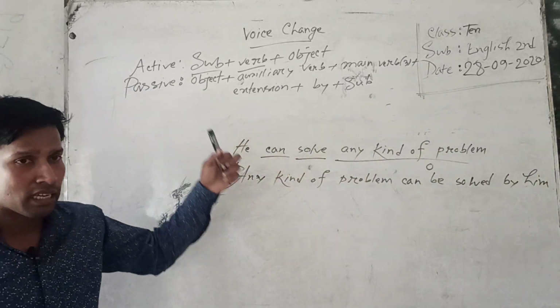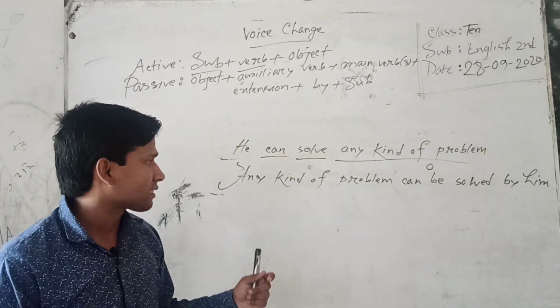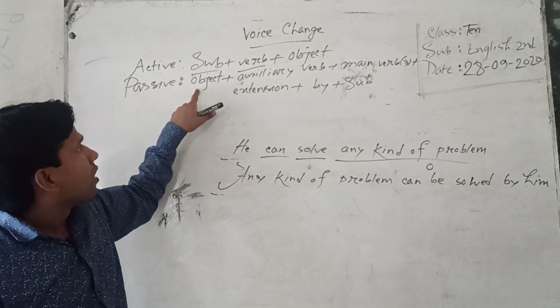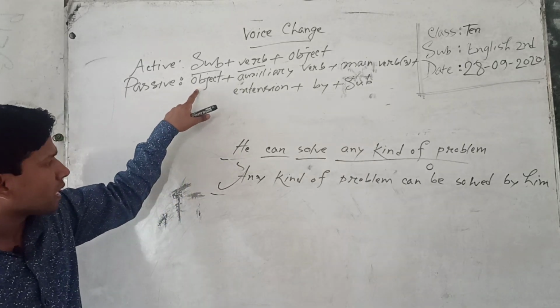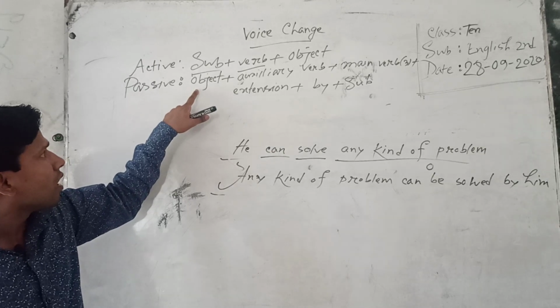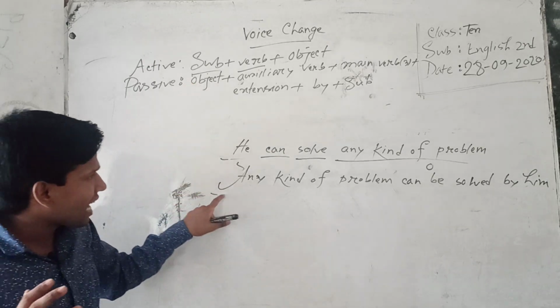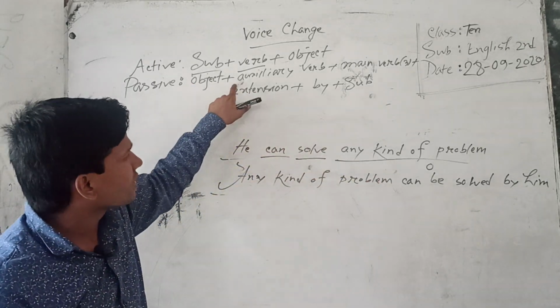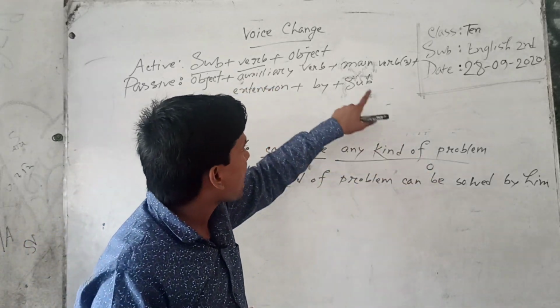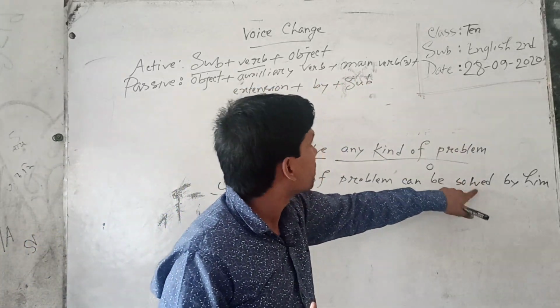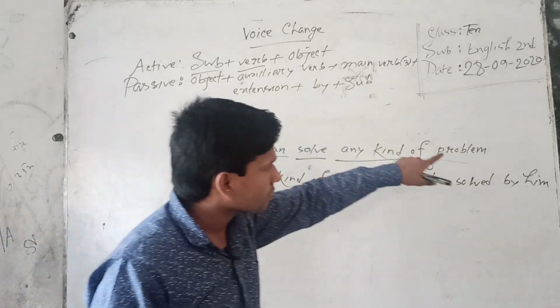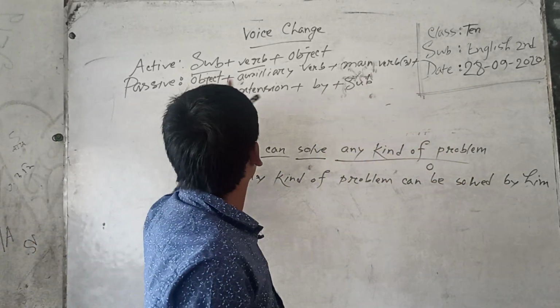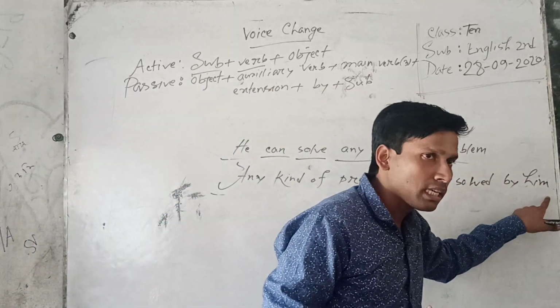And firstly, I am again discussing according to passive voice. At first I have to place the object: any kind of problem. Then I have used auxiliary verb can be. Then I have used main verb solved. Then by plus subject. He has become him.